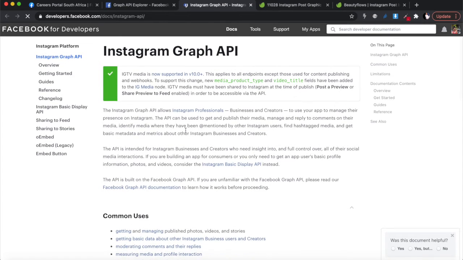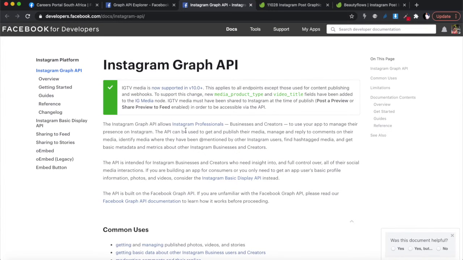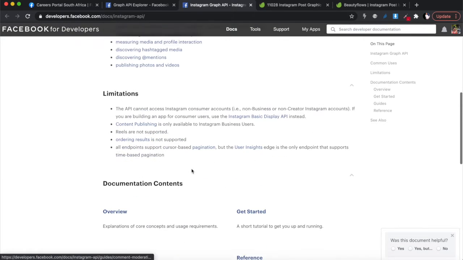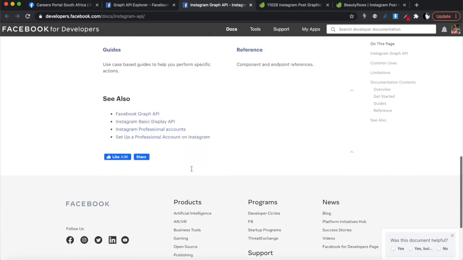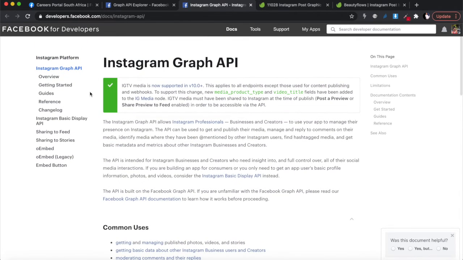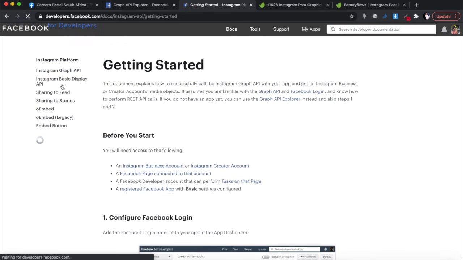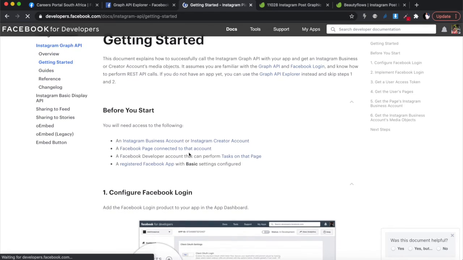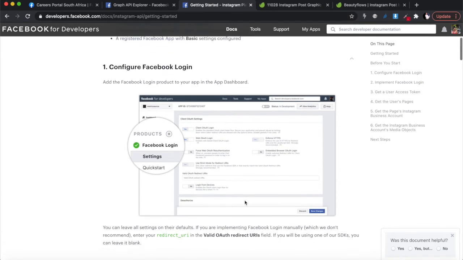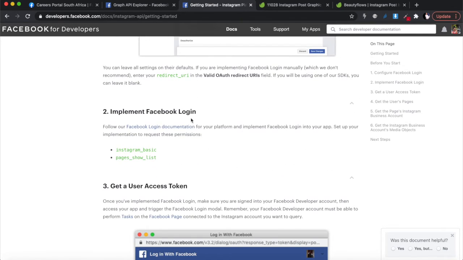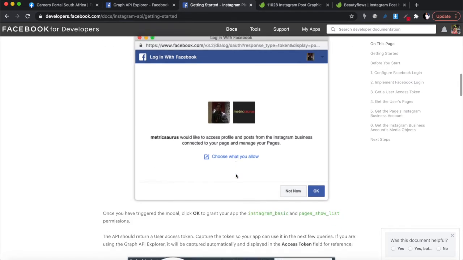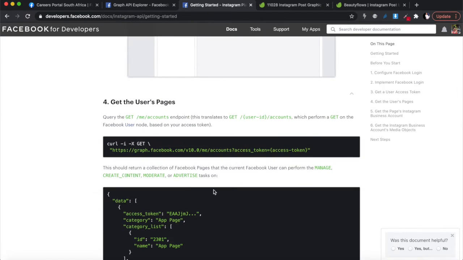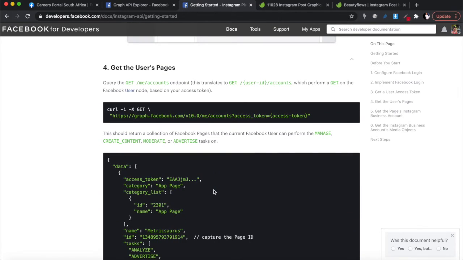All right, so this is the Instagram API, the Instagram Graph API. When you have time, go and read through it, all right? So what we're looking for is getting started, all right? And I'll just take you through the getting started. They're just showing you everything we've done here already. Obviously, asking for the permissions and logging in and getting the access tokens, all right? So that's what we've done, all right?